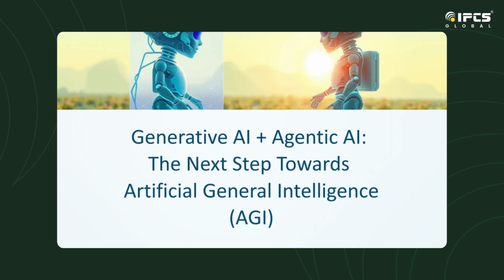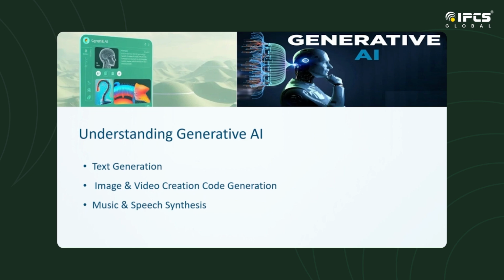Well, let's start with generative AI. This technology is designed to create new content such as text, images, videos, music, and even code by learning from large datasets. So we can say that an AI-powered model can write essays, summarize documents, and answer complex questions. Or from the developer side, like GitHub Copilot, it will assist developers by suggesting and even writing code. Or we can say an AI can generate music compositions or mimic human speech with lifelike accuracy.